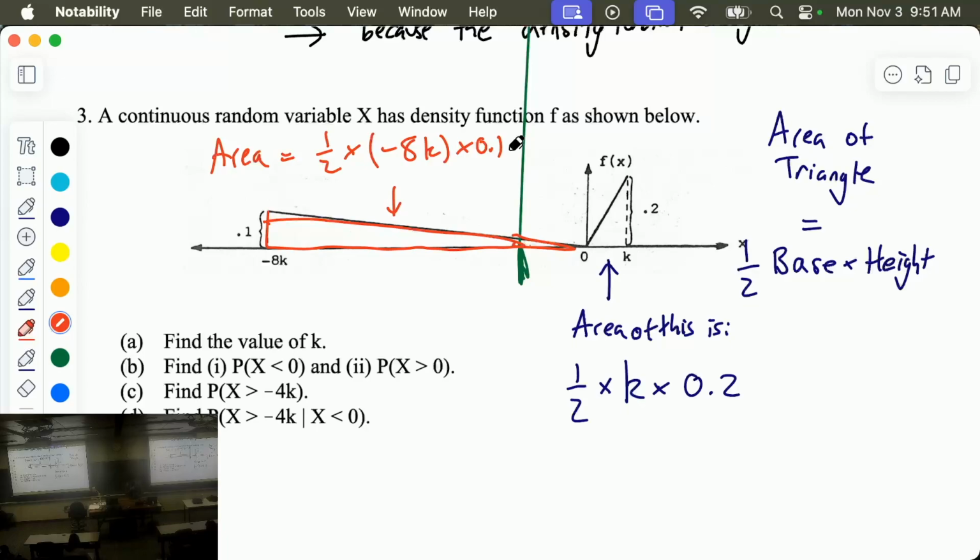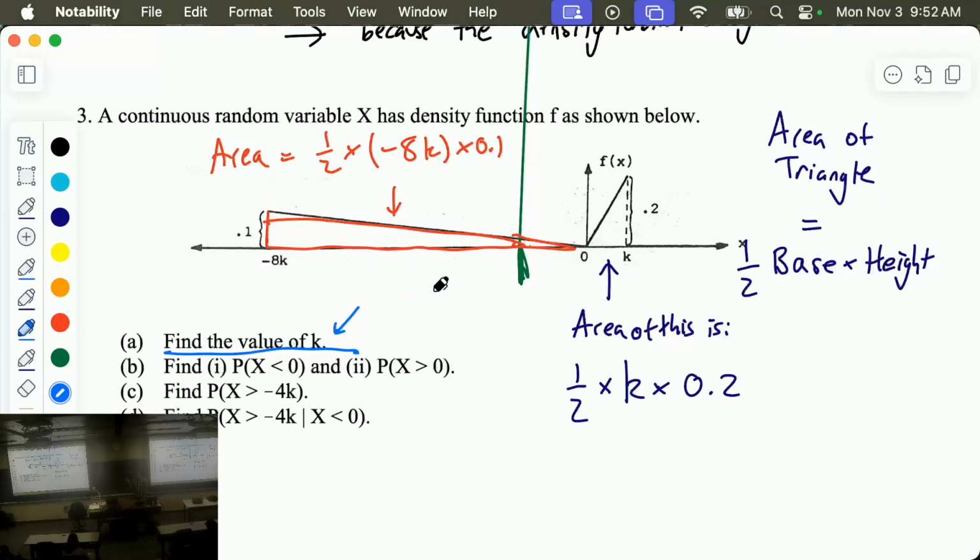Why am I multiplying by a negative number? Okay. Maybe there's a mistake on the board or something. I don't know. You got to puzzle it out. And also, what do I do now? Now I got the area of this one and the area of this one. How does that help me find the value of k? Like I've used the formula, but now how do I find k?